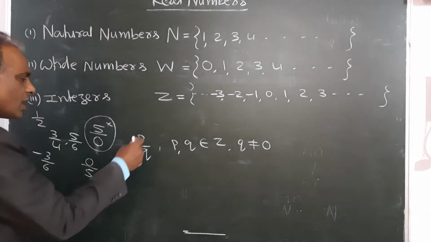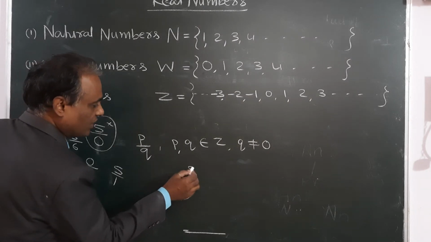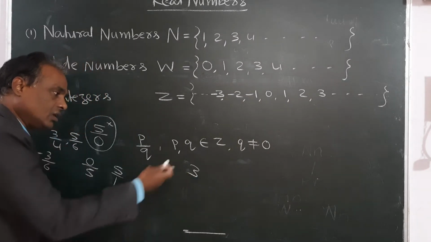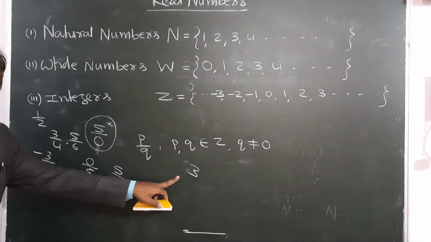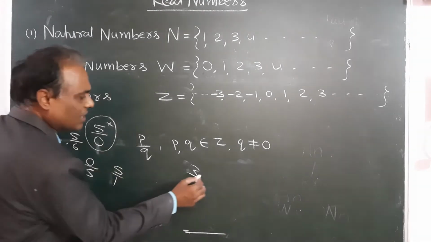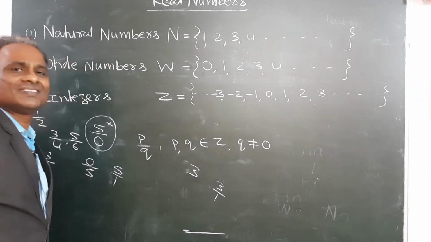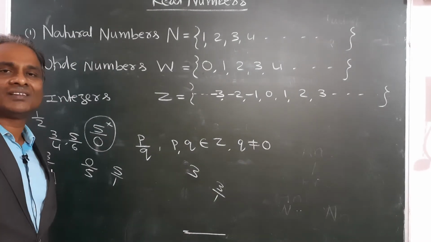So it is not compulsory that it should be a fraction. Suppose it is a 3, is it a rational number or not? It is a rational number, because 3 means we can write it as 3 by 1. Again, p by q form.